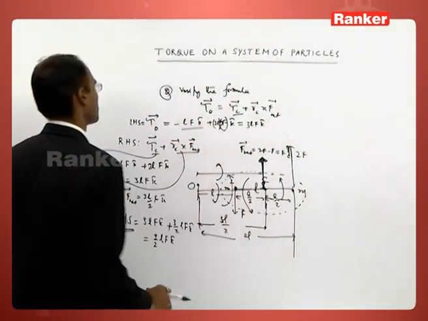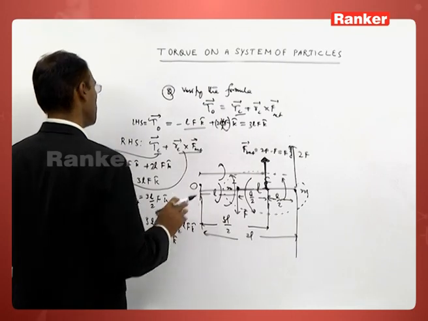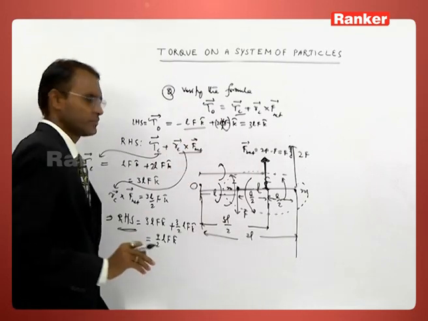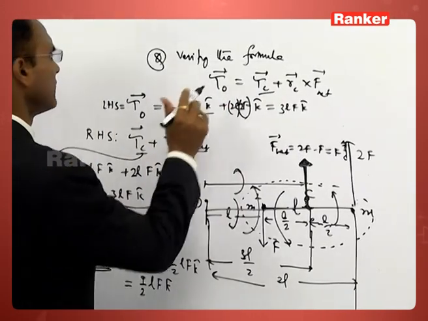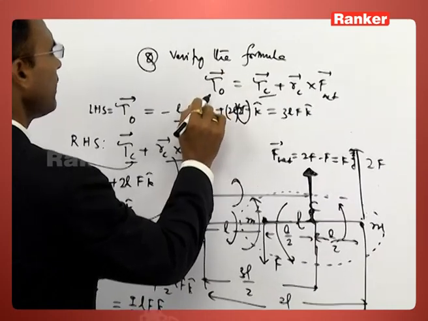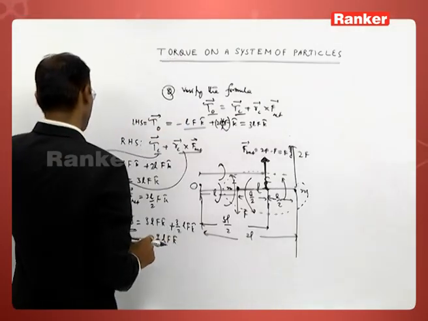Well, let us reevaluate the steps. Verify the formula tau equal to tau C plus RC cross F net.